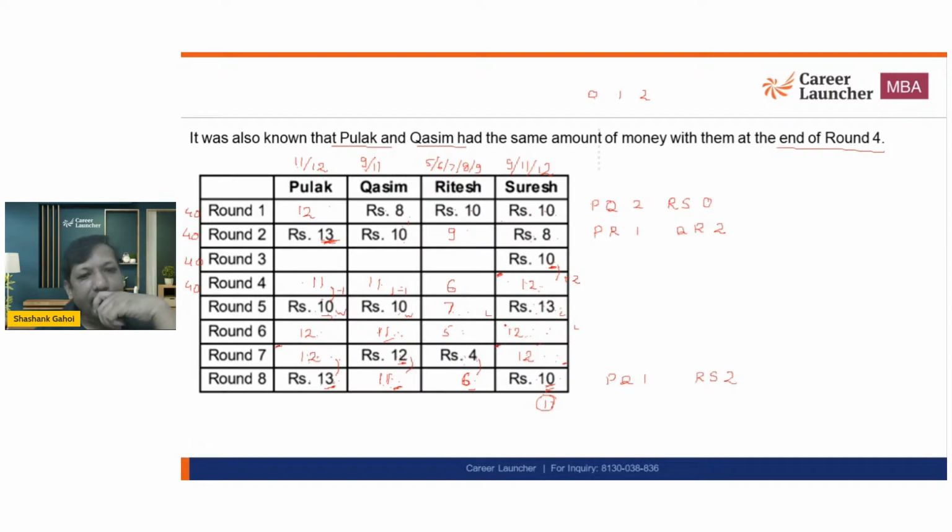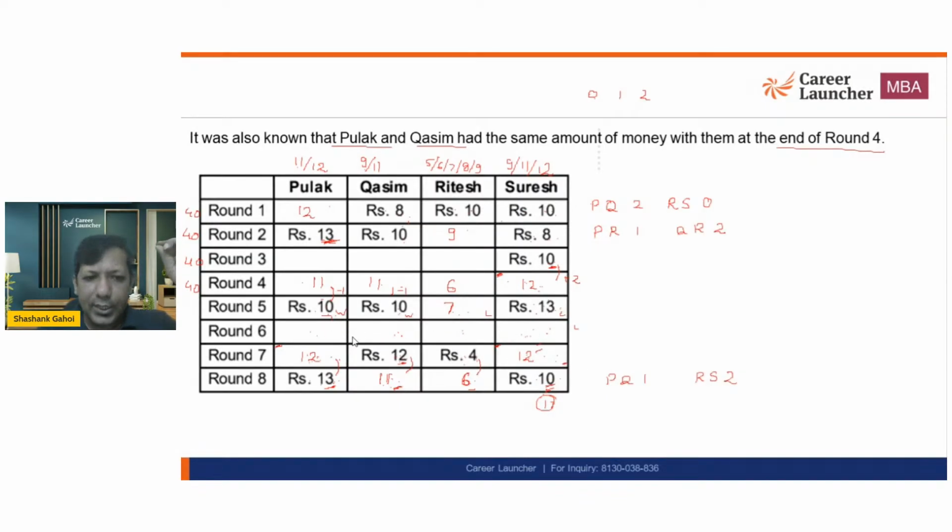So this is the case that we have figured out, because here there is no change and here there is no change, 1 rupee win, 1 rupee loss. It looks fine. I have already considered one possibility over here, and I'll come back to it.